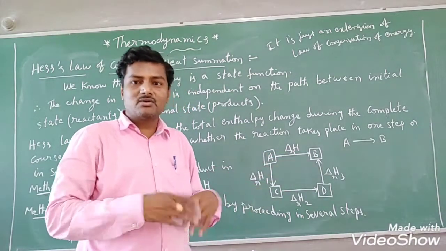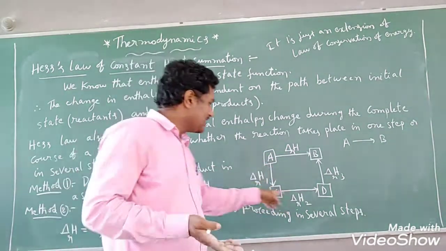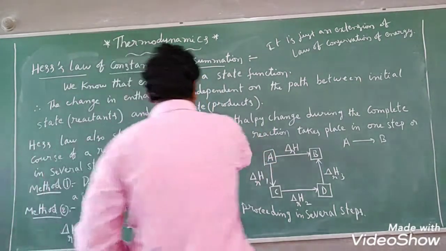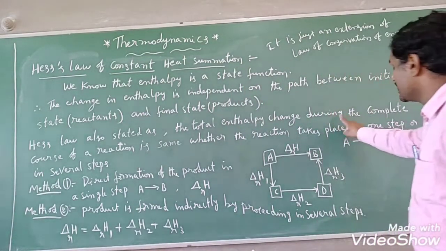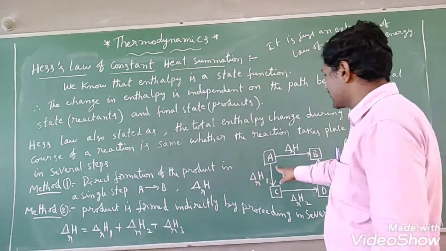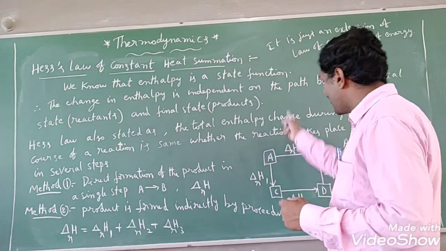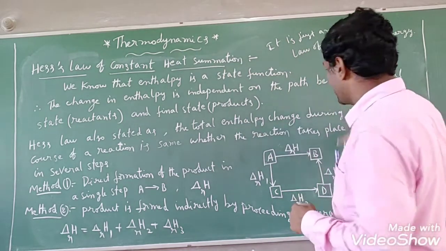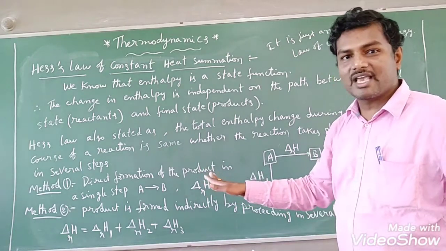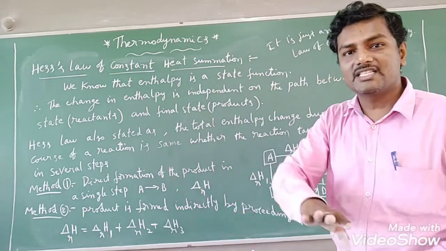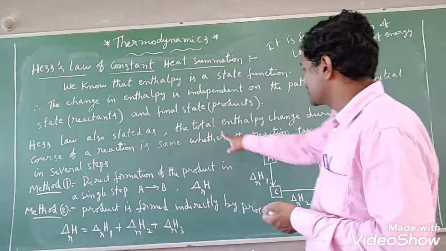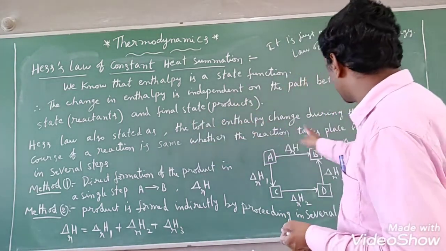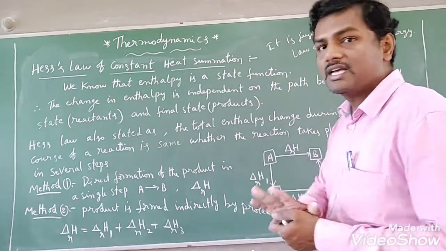That means energy does not change. The sum value also equals this only. That is what Hess's law tells us. What is that? The total enthalpy change during the complete course of the reaction, whether it takes place in a single step or in several steps, whatever it may be, should always be the same, students. The total enthalpy change during the complete course of a reaction is the same whether the reaction takes place in one step or in several steps.